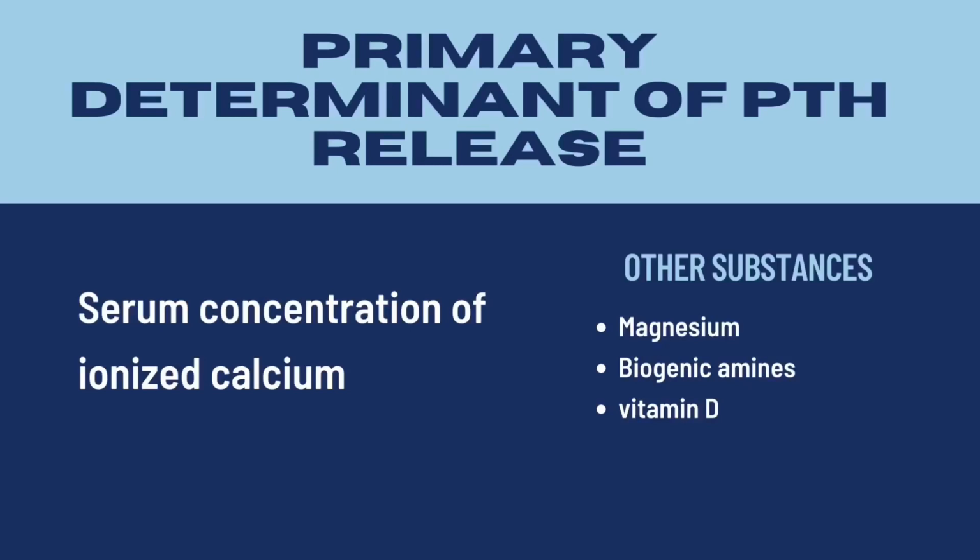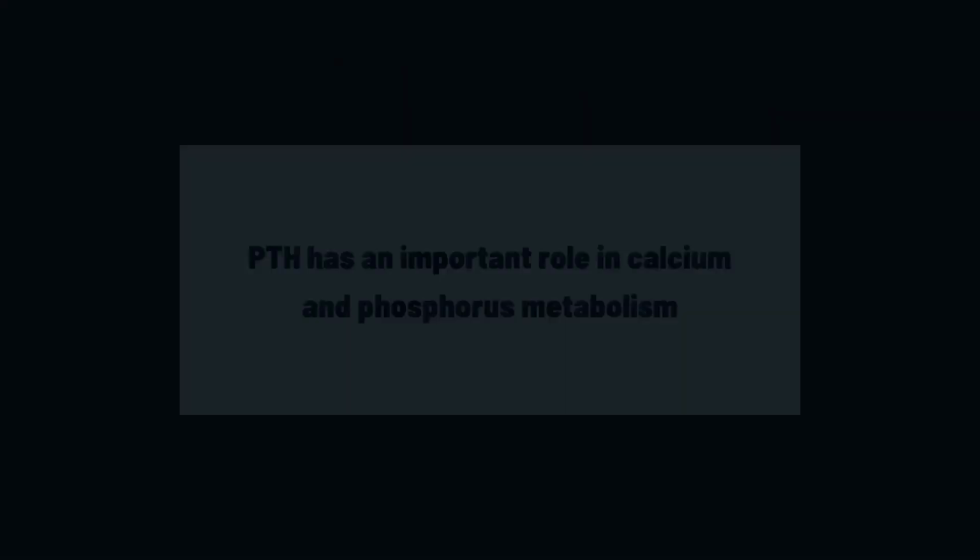The primary determinant of PTH release is the serum concentration of ionized calcium, considered to be the biologically active form of serum calcium. Other substances that impact PTH secretion rates include: first, magnesium, which has an effect on PTH that both parallels and modulates the effect of calcium on PTH release. Second, biogenic amines like epinephrine, dopamine, and serotonin. And lastly, vitamin D.